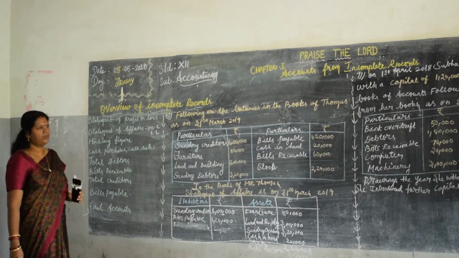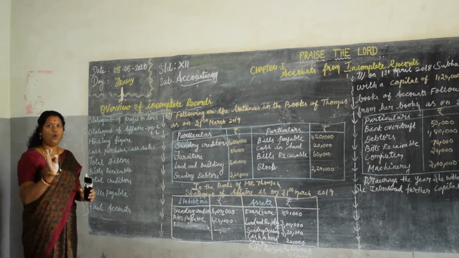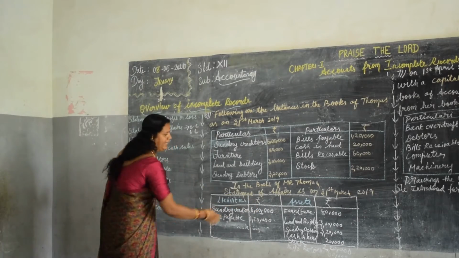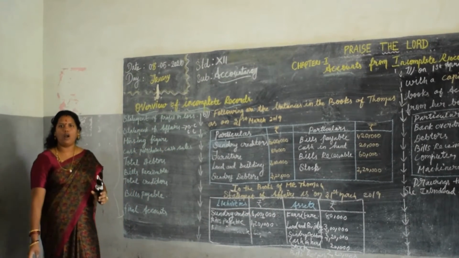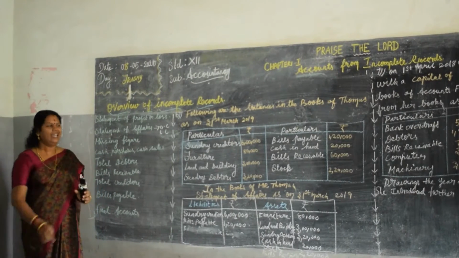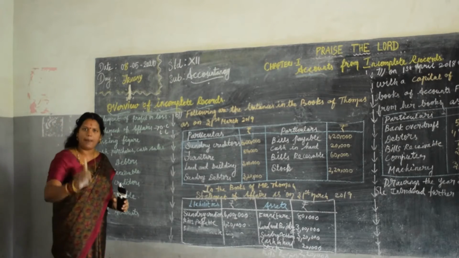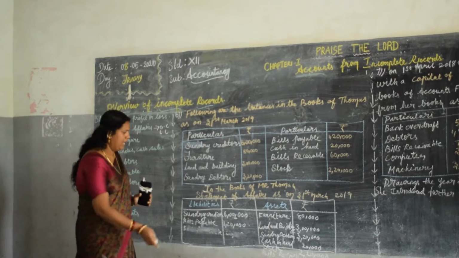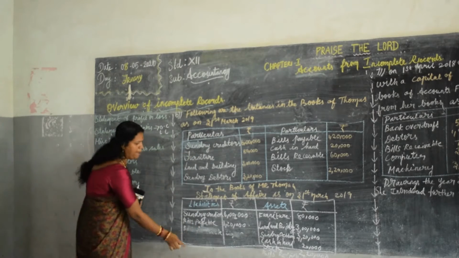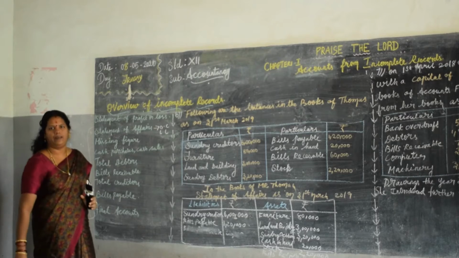Is it clear? The same procedure that we follow in the balance sheet. But don't think here for 1 minute, think about it. It will not tally. It will not equalize. The assets are not equal to liabilities. Why? It is the statement of affairs. In the statement of affairs, we are going to find out the capital alone. So count all the assets, count all the liabilities, and the difference is the capital.